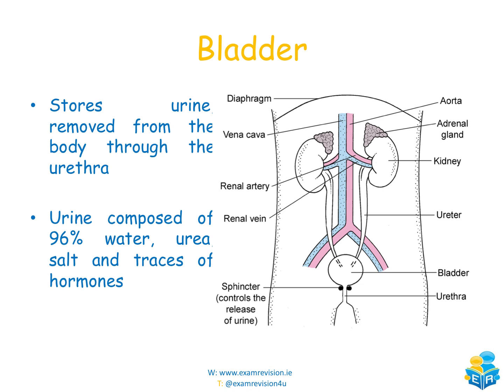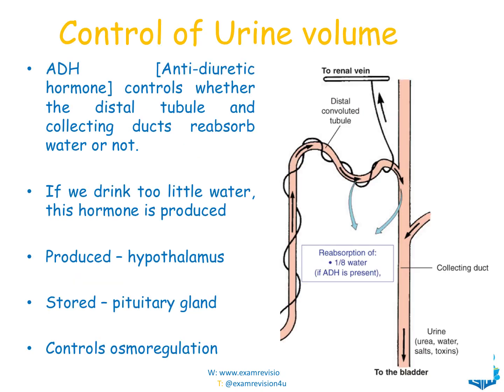Okay, this is where the bladder comes in. The bladder stores urine, which is removed from the body through the urethra, the structure down here. Urine is composed of roughly 96% water, urea, salt, and traces of other hormones as well. Now, how do we actually control the volume of urine?